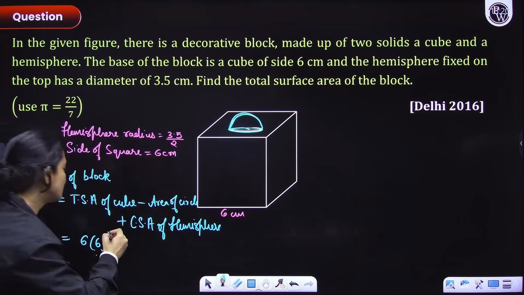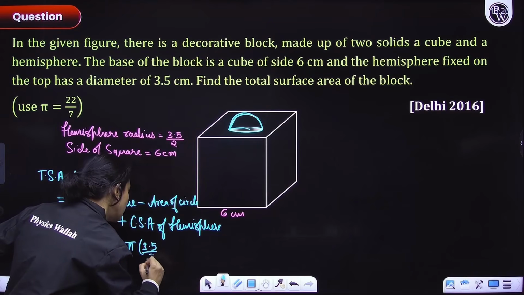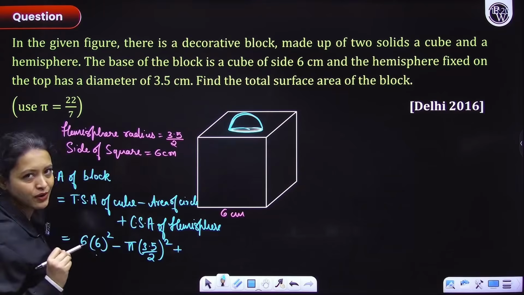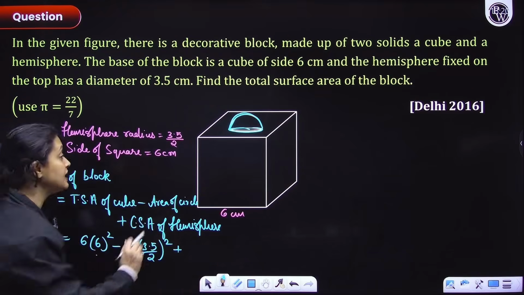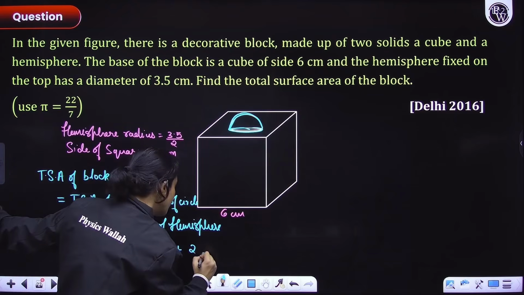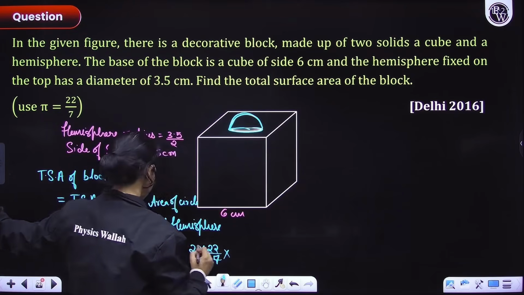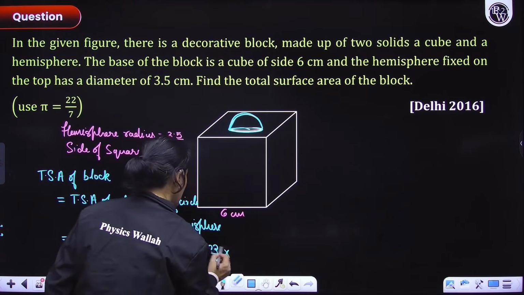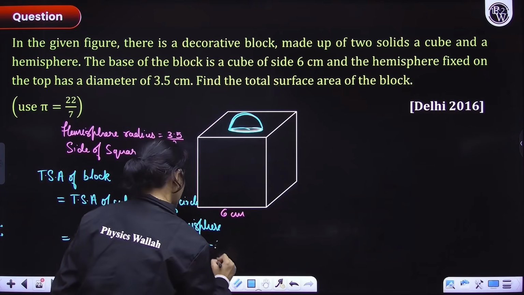What would be the area of circle? Pi r square, right? So pi, radius is 3.5 divided by 2, square. Plus curved surface area of hemisphere, that is equal to what? Curved surface area is 2 pi r square for the hemisphere. So 2 into 22 by 7 into r square. Or wait a minute. I'll just write it like this: 2 pi r square.